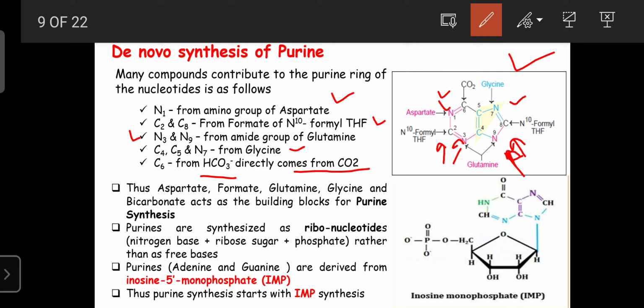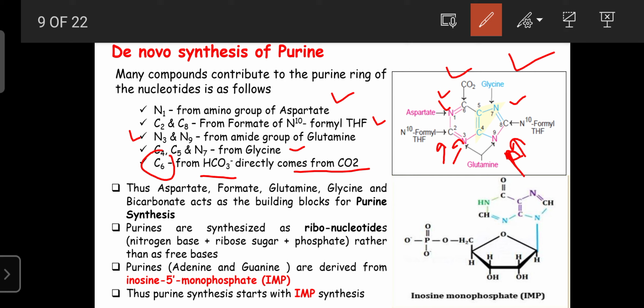Carbon dioxide can react with water in the presence of the carbonic anhydrase enzyme to form H2CO3, that is carbonic acid. But that carbonic acid is an unstable compound, and it easily dissociates into hydrogen and bicarbonate. That bicarbonate contributes the addition of the carbon atom at the sixth position in the purine ring.